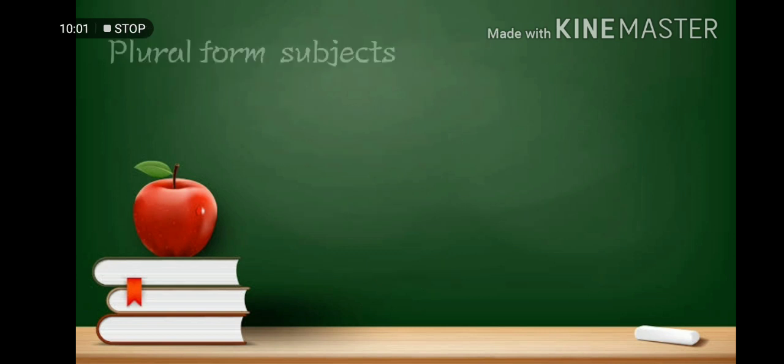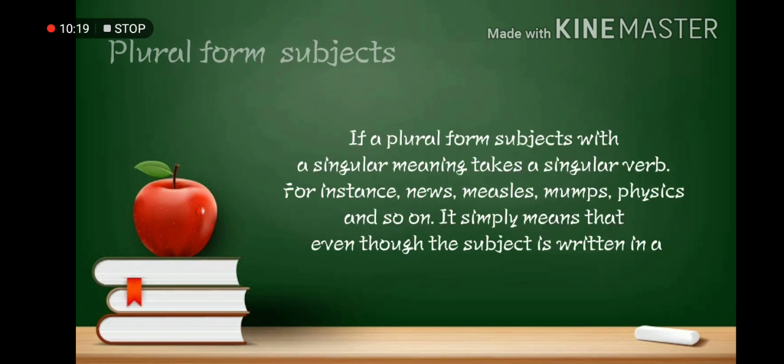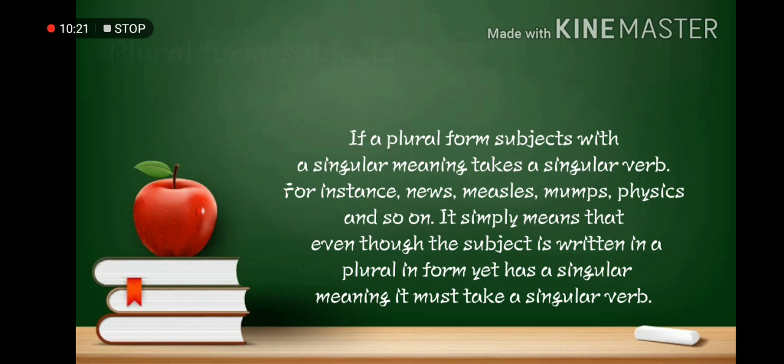Eighth rule, plural form subjects. Just like rule number 2, it also constitutes two conditions. First, plural form subjects with a singular meaning take a singular verb, for instance, news, measles, mumps, physics, and so on. It simply means that even though the subject is written in a plural form, yet it has a singular meaning, it must take a singular verb.